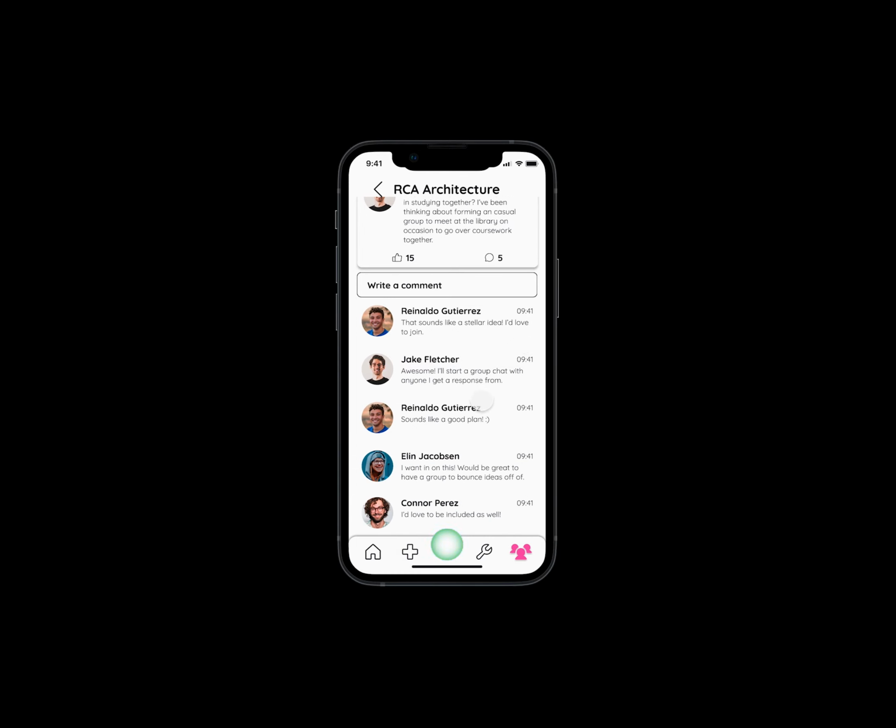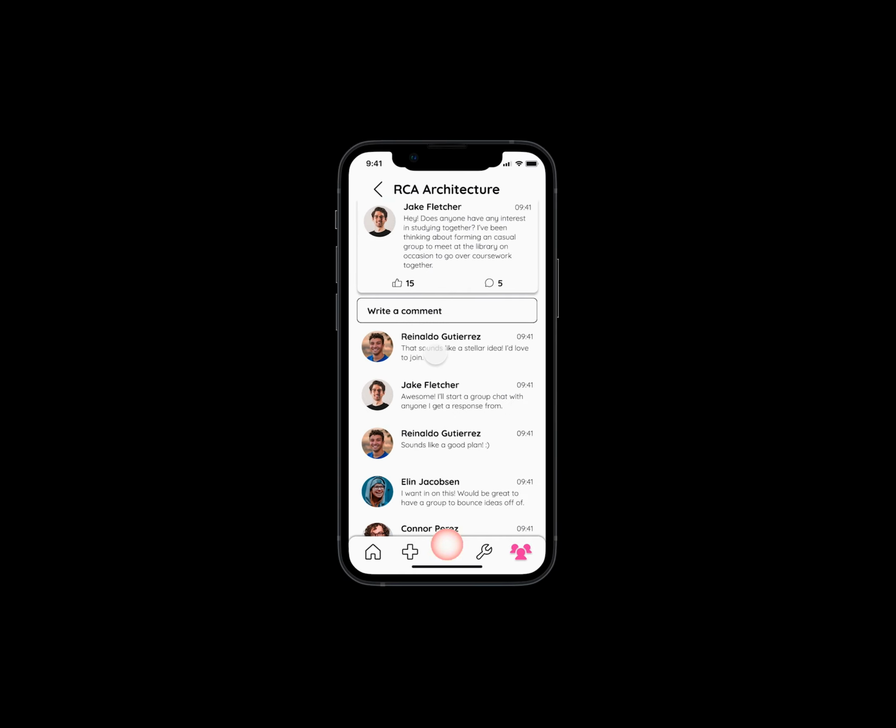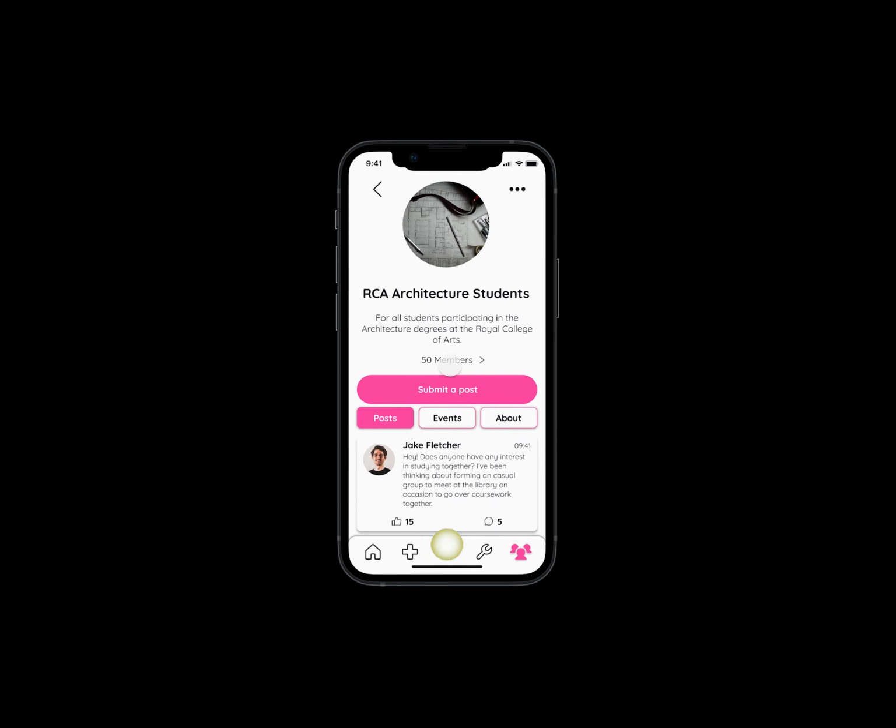He can also explore the group events and look to meet other students in person. Events from groups he is a part of, as well as other recommended events, will also show up in the Events tab.